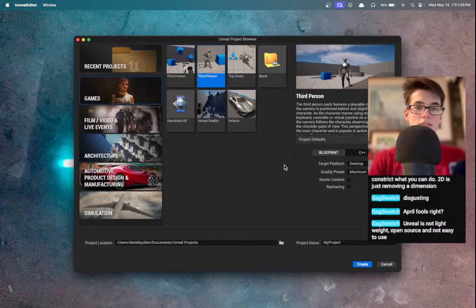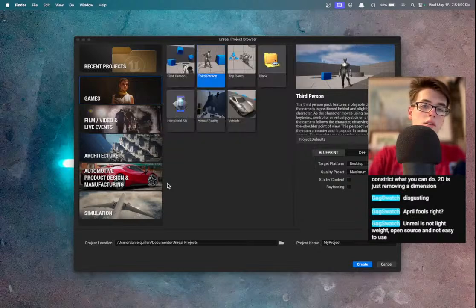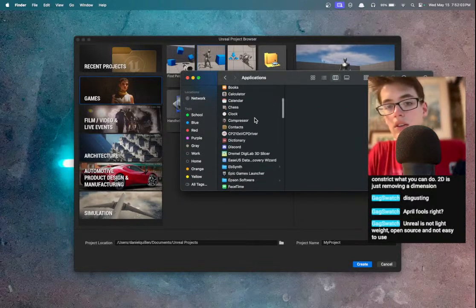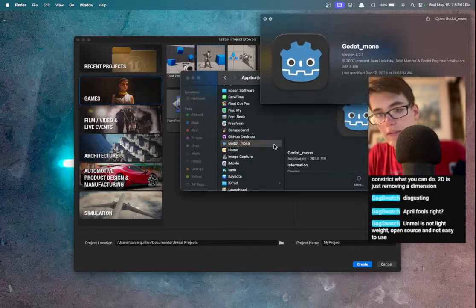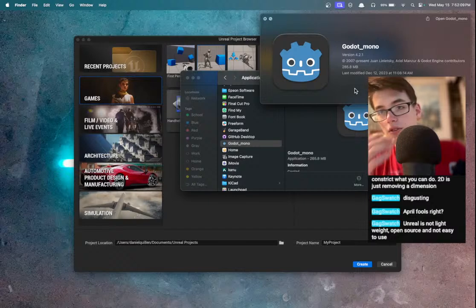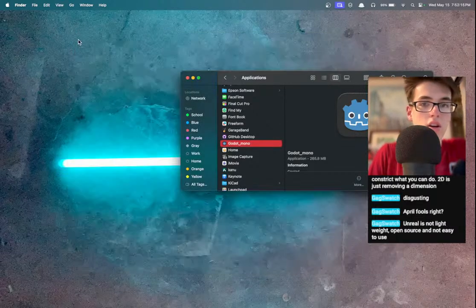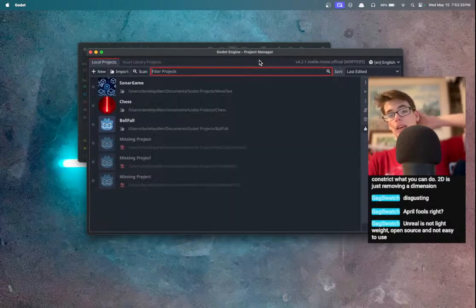Let me see the file size. Applications, Godot, somewhere in here. So many apps. Here we go. Yeah, 265 megabytes. Unreal is kind of huge. All right, I guess we'll try it. We'll try a 3D game.